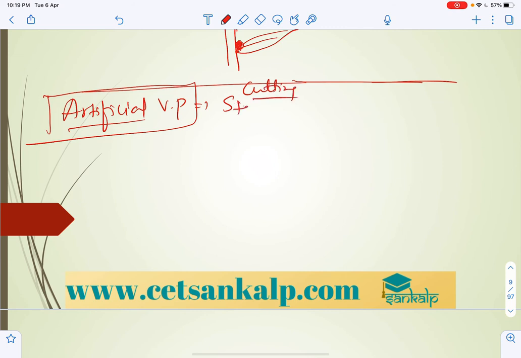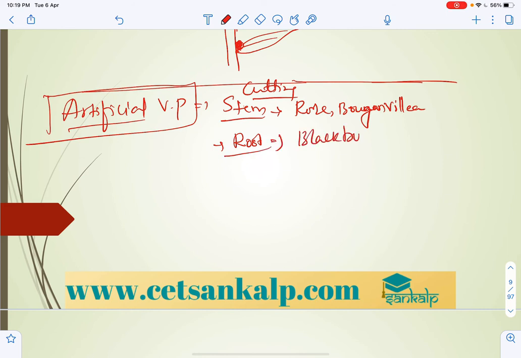In cutting, a common question is stem cutting, which is there in rose and bougainvillea. And in some we can say root cutting, that is blackberry and raspberry. These are the examples for root cutting.